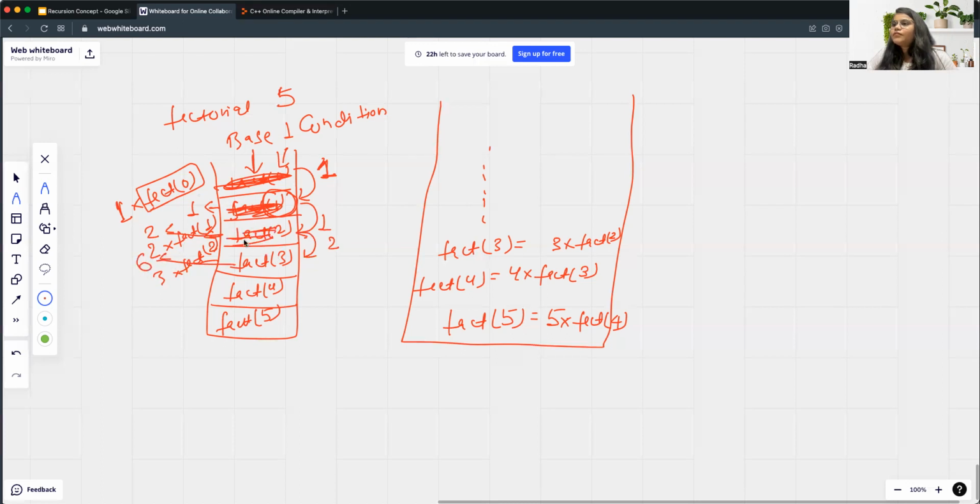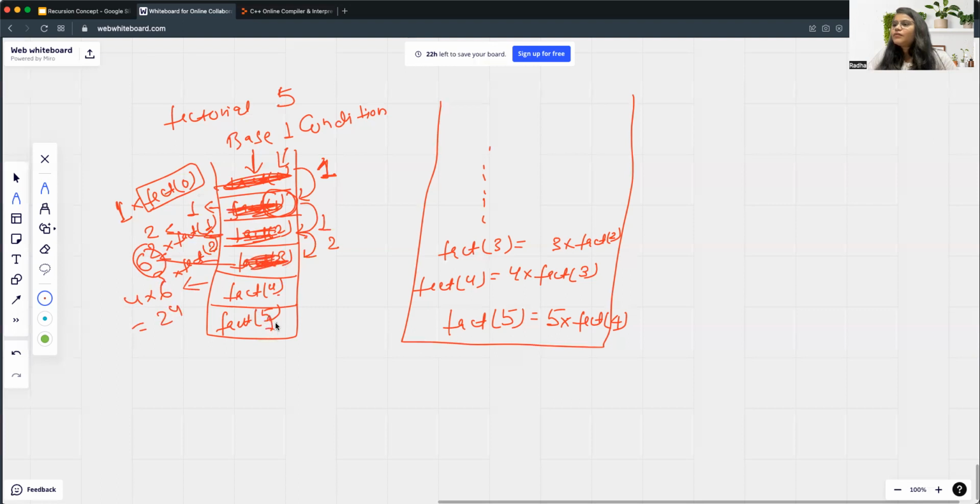Now this will be removed from the stack. Now the execution comes here. 4 into factorial of 3. We know the factorial of 3 is 6. So the value for it will be what? 4 into 6, that will be 24. And this will be removed from the stack.